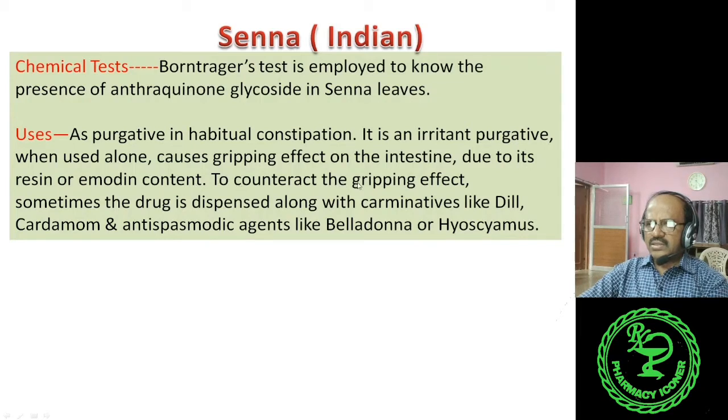To counteract this gripping effect, sometimes the drug is dispensed along with carminatives like dill and cardamom, and antispasmodic agents like belladonna or hyoscyamus are administered. So it is a purgative in habitual constipation, no doubt, but it causes gripping effect in the intestine. So in order to counteract it, the drug is dispensed along with carminatives and antispasmodic agents so that the gripping effect can be minimized.